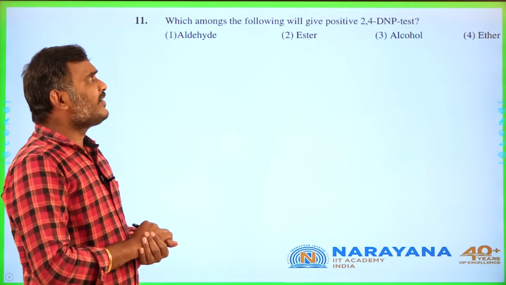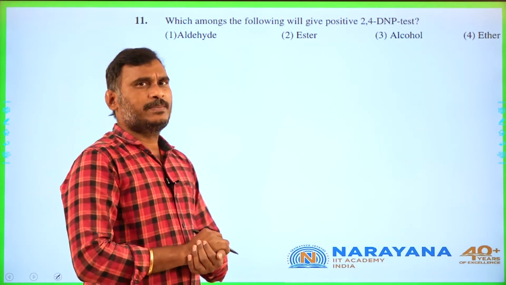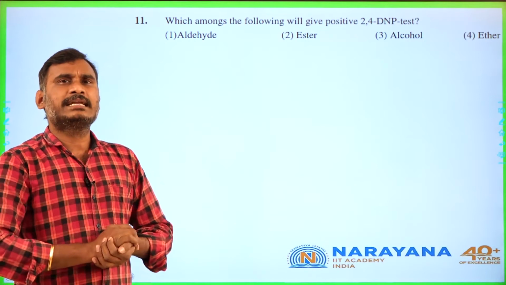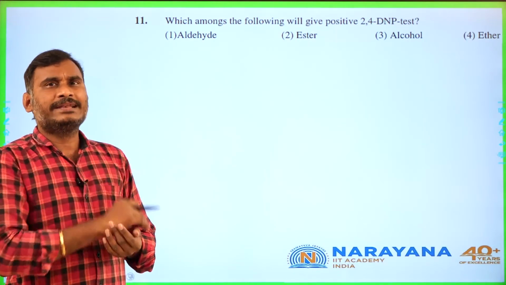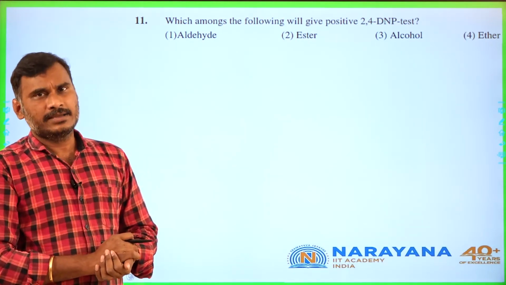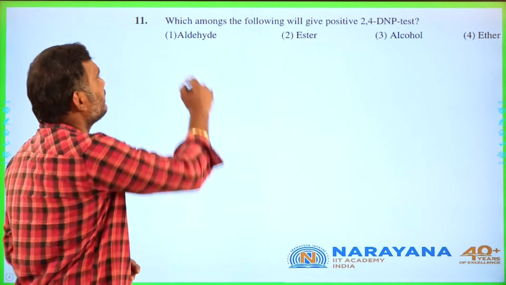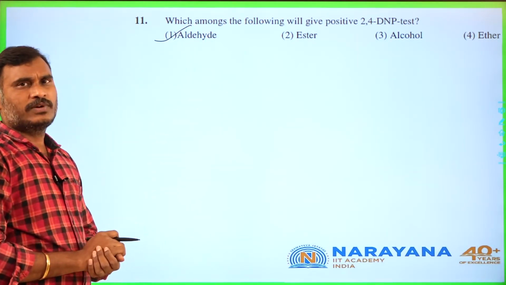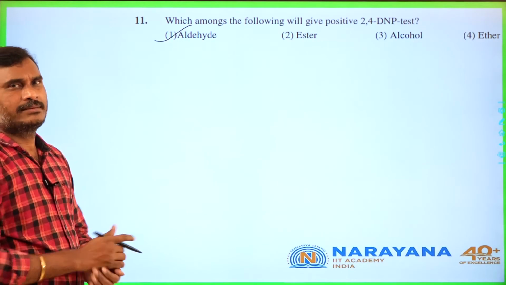Which among the following will give a positive 2,4-DNP test? The 2,4-DNP test is generally given by carbonyl compounds, that is, aldehydes and ketones. Where is the answer? Here is the answer. So option 1 is the correct answer for the given question number 11.